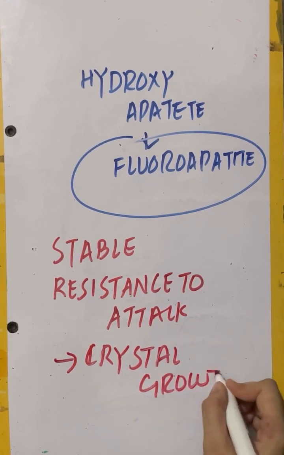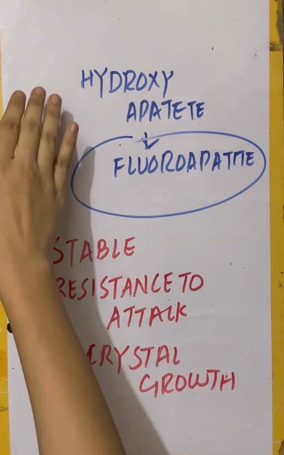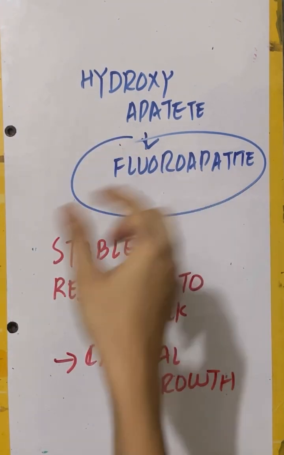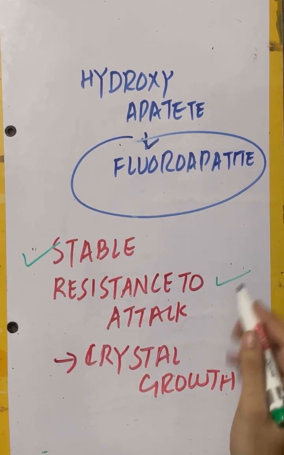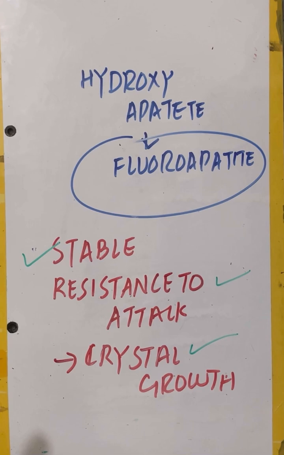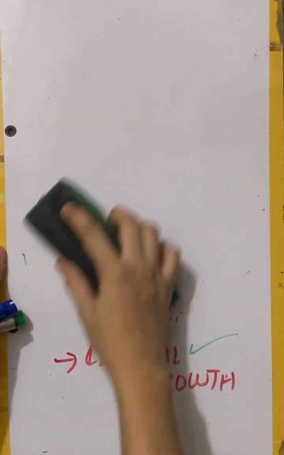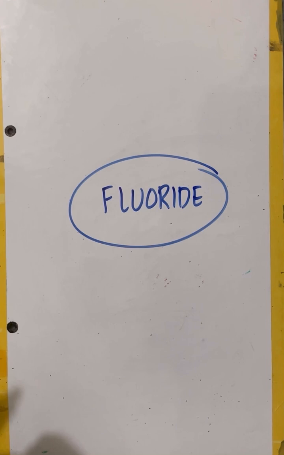So, there are different functions of fluoride. If we are taking fluoride in our dentifrices, it will convert hydroxyapatite into fluoroapatite. Fluoroapatite is stable, resistant to attack, and increases the crystal growth. What happens if all these things occur? If we are taking fluorides, what will happen?